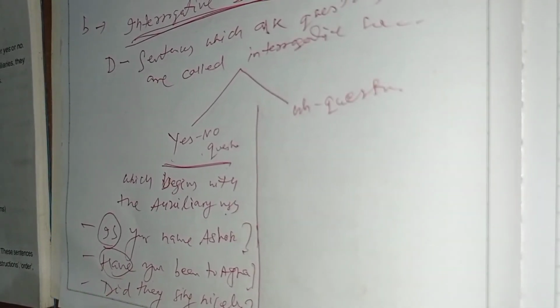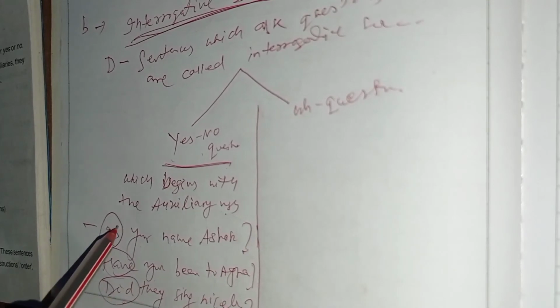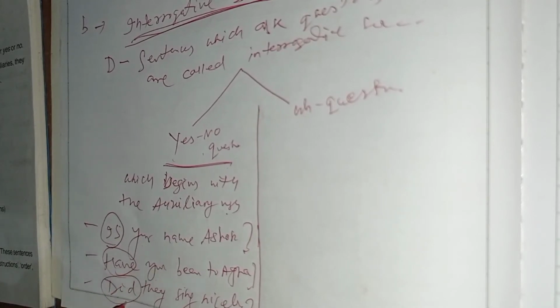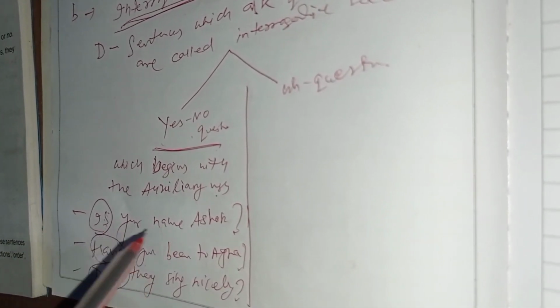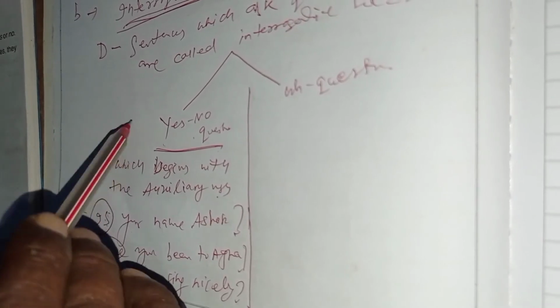Before you there is have. Before they there is did. Is, have and did. These are auxiliary verbs. You should see auxiliary verbs. And with the help of these auxiliary verbs, we can frame the question which is called the yes no question.